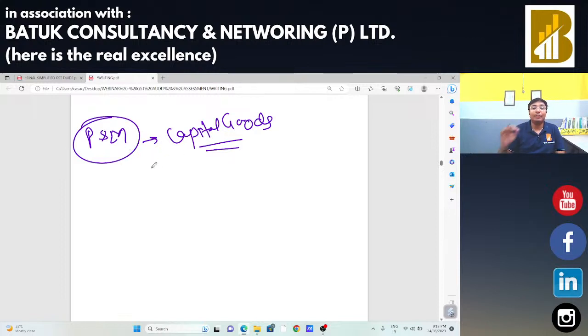Now, plant and machinery, I want to buy in my business. The first situation is that I am going to use that particular plant and machinery exclusively for non-business purposes or exclusively for exempted supply. Suppose I am doing the business of exempted supply only. In that case, if I buy any plant and machinery, I am not going to take the input tax credit because I am going to use it exclusively for my non-business purpose.